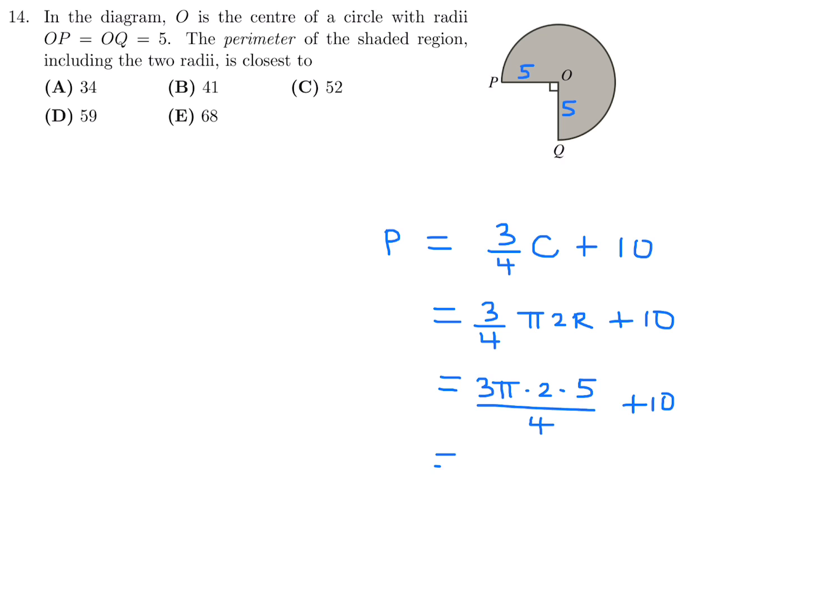So this is, let's see here, 10 times 3, 30. 30 divided by 4, 7.5 pi plus 10. And they want it closest to. All right, so let's convert this. And this is about 33.5. So it's closest to 34. So number 14, the answer is A.